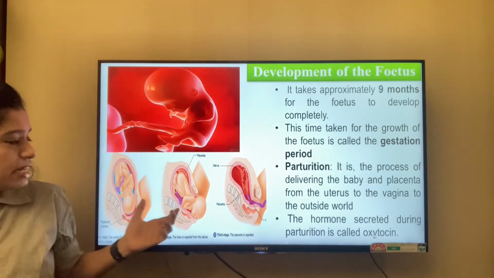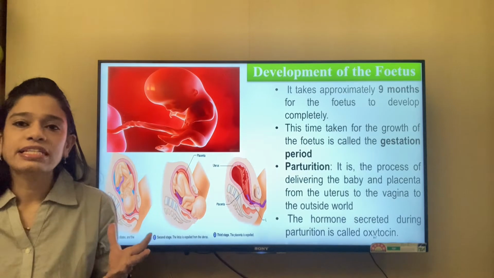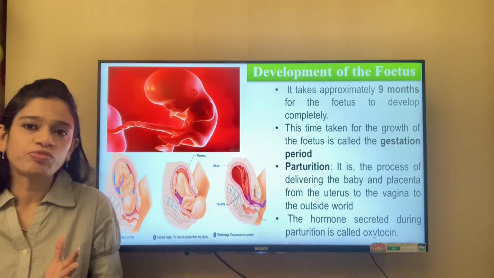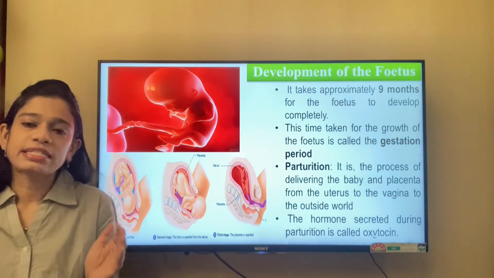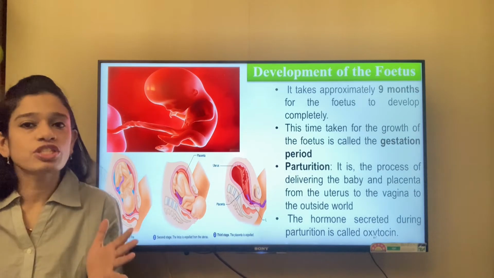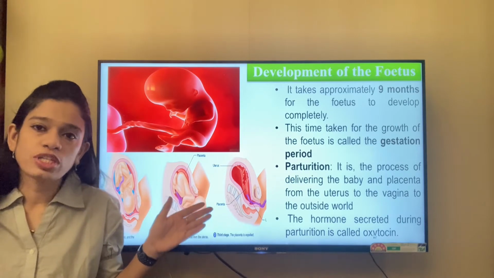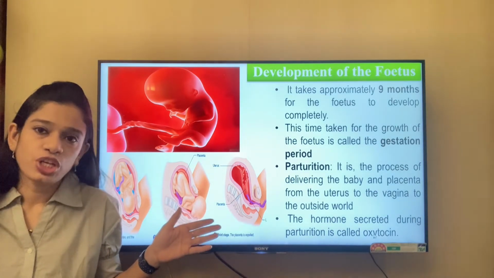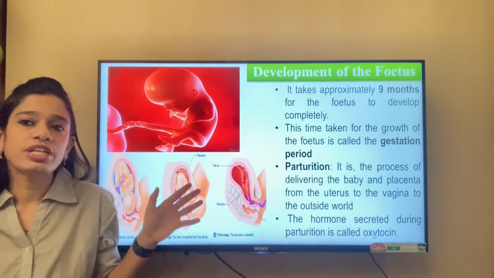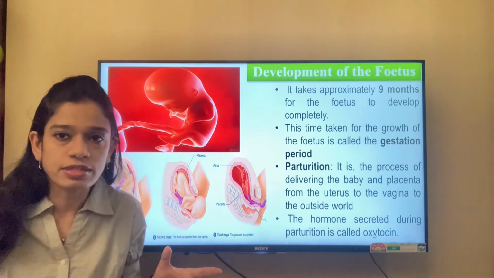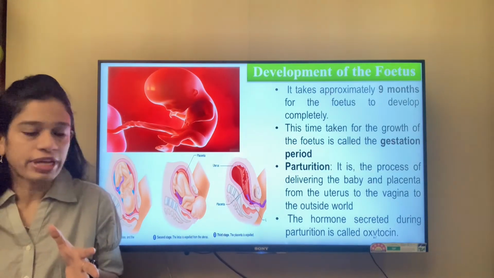Now this is the development of the fetus that starts to take place. It takes around 9 to 9.5 months for the complete development of the fetus, and the time taken for the development of the fetus is called the gestation period. So till now I have told you what is ovulation, what is fertilization, what is implantation, and I have told you about gestation. Gestation is the time taken for the growth of the fetus. It is around 270 to 280 days approximately.